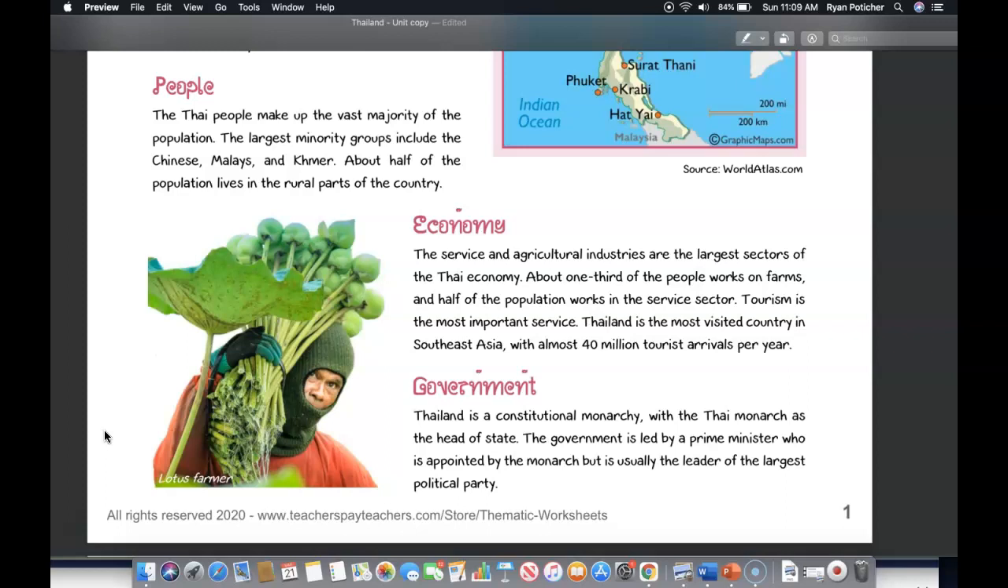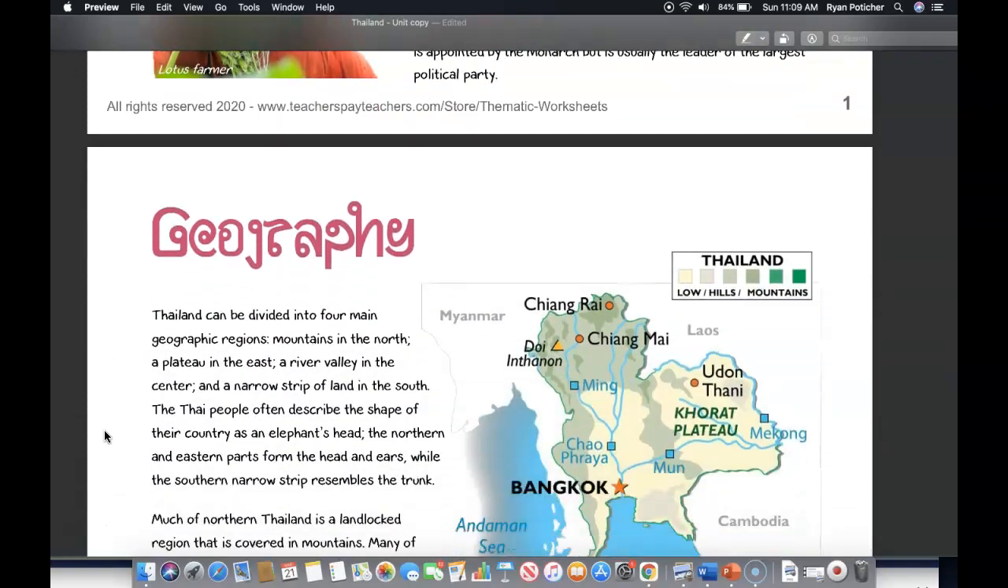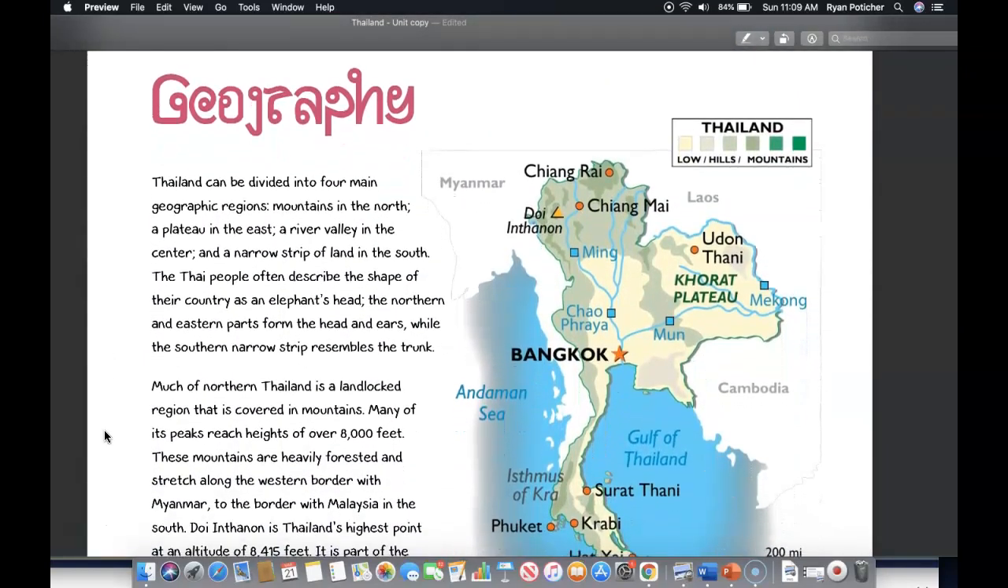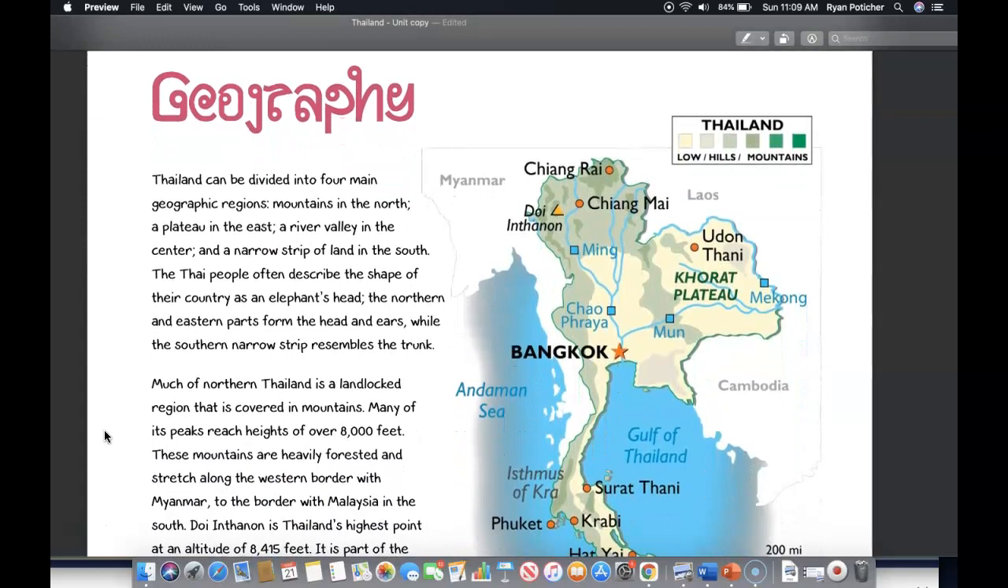Government. Thailand is a constitutional monarchy, with the Thai monarch as the head of state. The government is led by a prime minister who is appointed by the monarch but is usually the leader of the largest political party. At this time, you may proceed to answer the key concept questions and complete the exercises for that part of the reading.